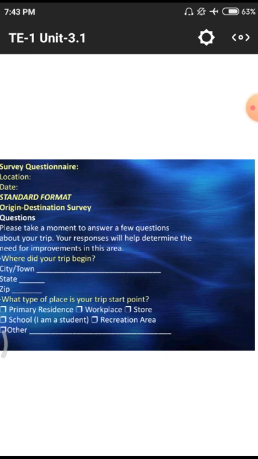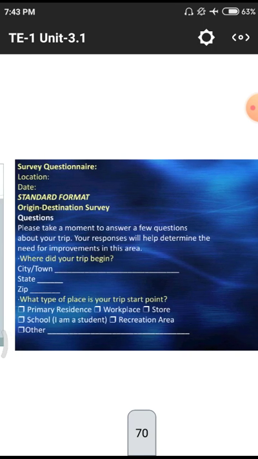Okay, zip means state and pin code. The pin code will give the proper location, that means which district it belongs to. Types of primary residence or workplace, store, school, or a recreation area. Primary residence means normally from the house itself. Next one, workplace means any other industry or offices. Stores means some big stores, like DMart, Big Bazaar, Reliance markets. And next one, schools.